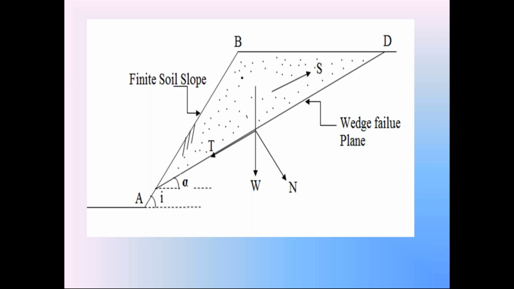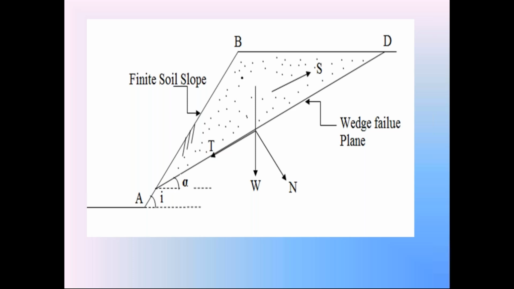In the diagram, the line AD indicates the plane wedge failure surface.